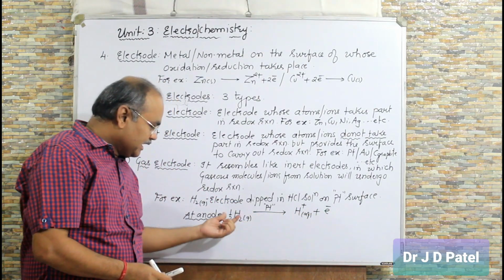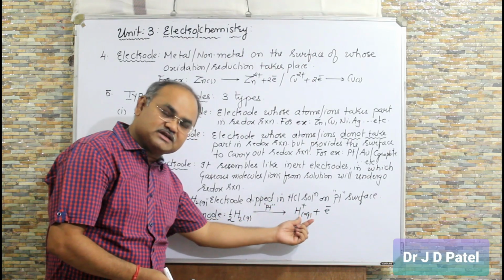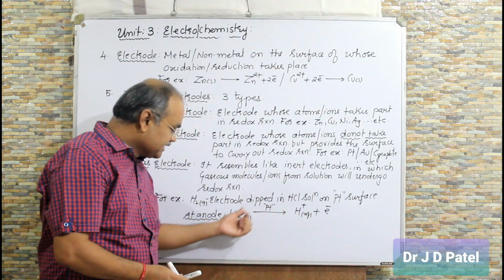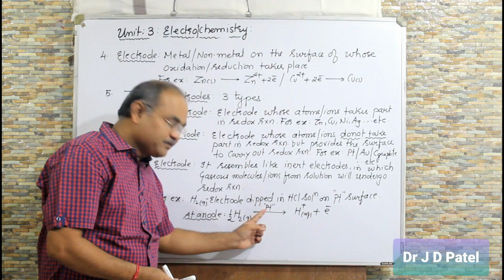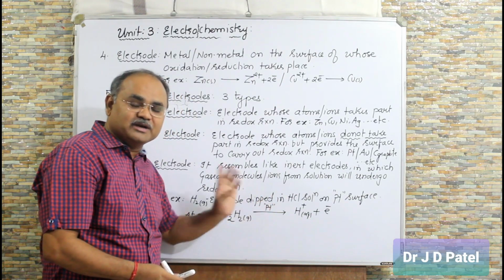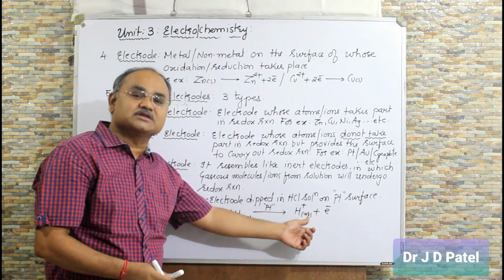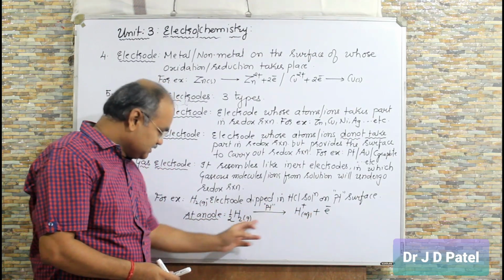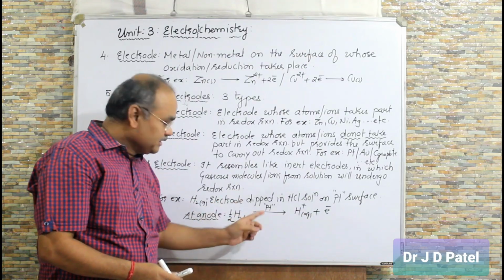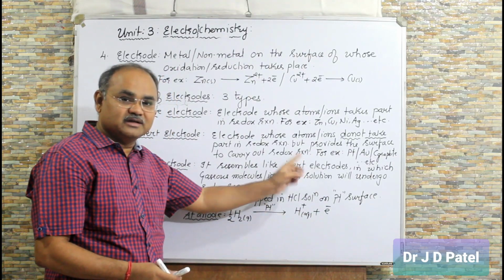So here hydrogen gas is undergoing oxidation, and when hydrogen gas undergoes oxidation on the surface of platinum, you can see here platinum electrode is not taking part. Its atoms are not taking part in the redox reaction, oxidation or reduction. So that's why this type of electrodes are called gas electrode. And here platinum behaves as inert electrode.